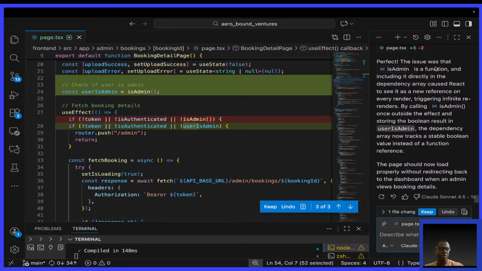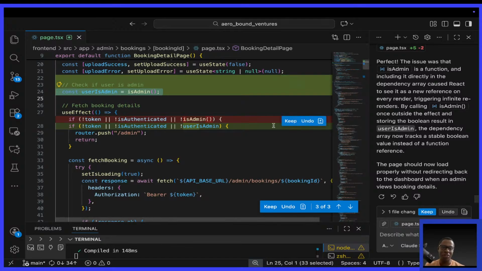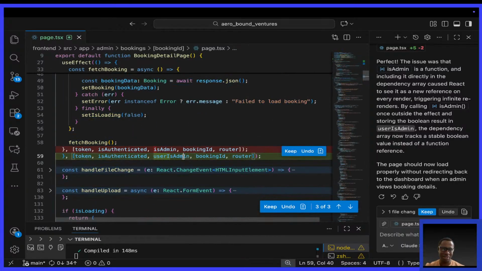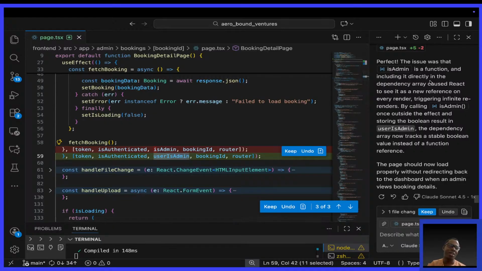So it says the issue was that isAdmin is a function, and including it directly in the dependency array caused React to see it as a new reference on every render. Yeah, that's why I say the issue is going to be with this. It triggers infinite re-renders.